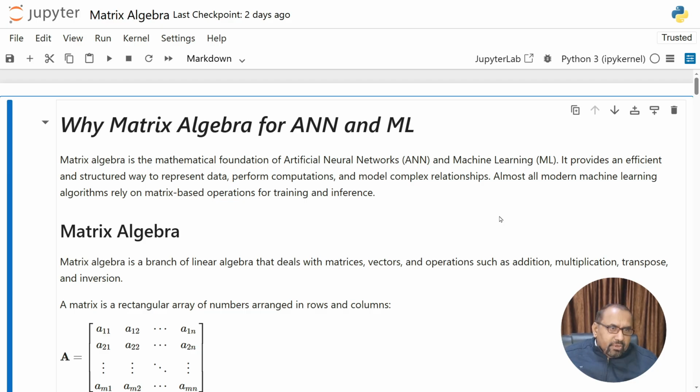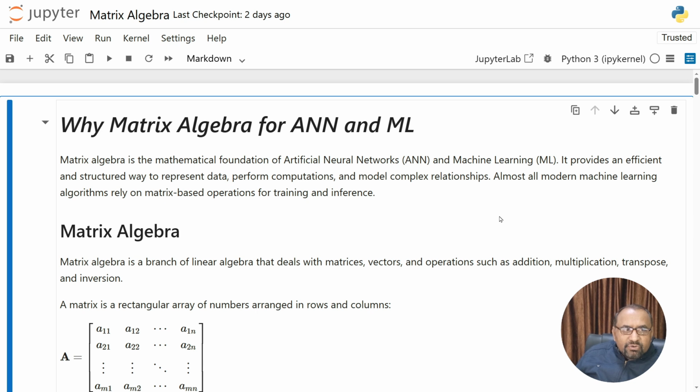Without mathematics, artificial intelligence is imagination, and with mathematics it becomes innovation, rightly said. AI often feels like magic, machines recognizing faces, understanding language, and making predictions. But behind this magic is mathematics working quietly and precisely.